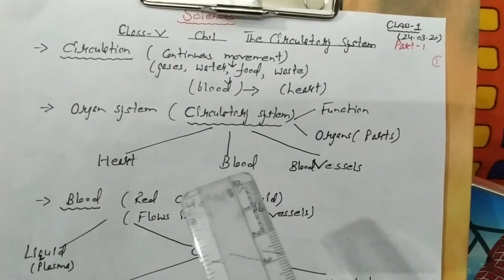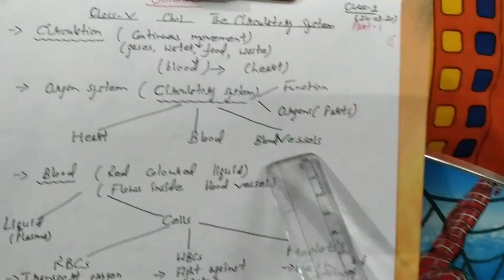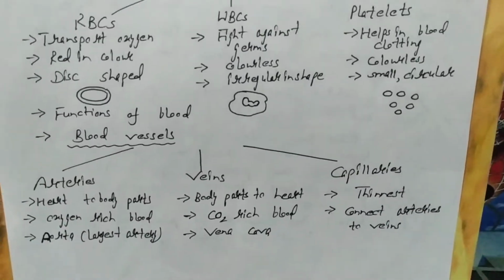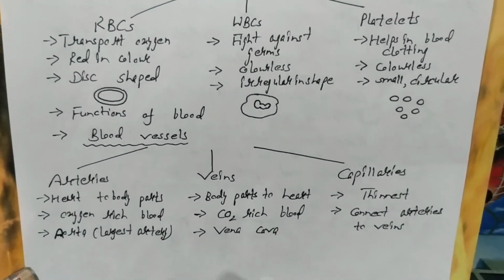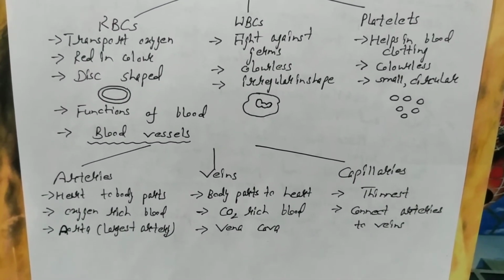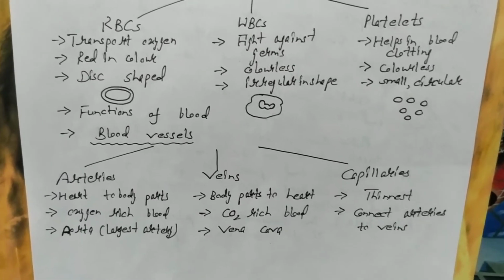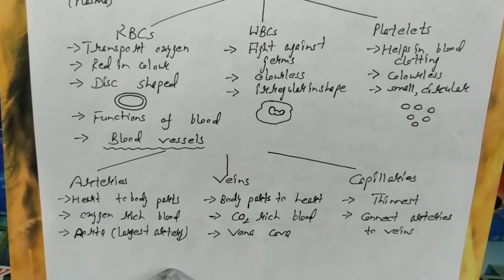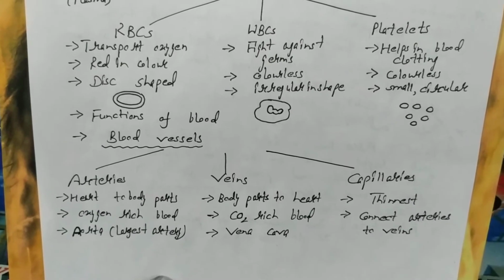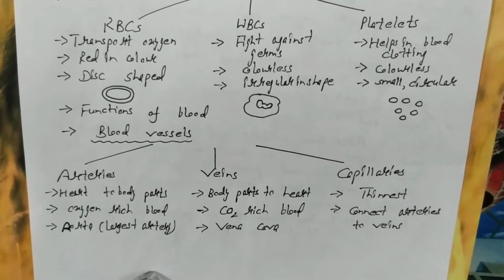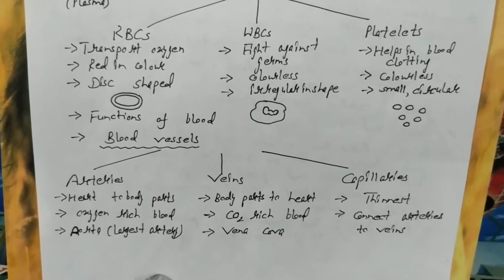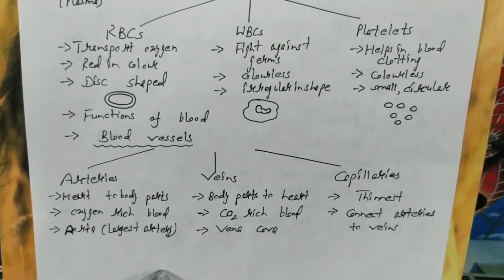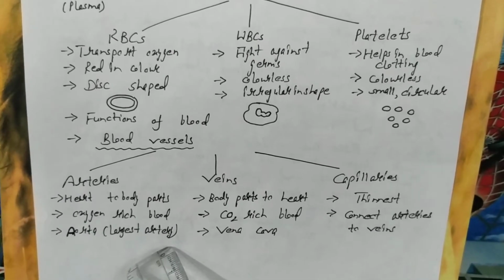Now after studying blood, let us move on to blood vessels. As I told you, blood vessels are the thin tubes inside which the blood flows from one part to another in our body. You must have seen thin pipe-like structures, thin pipes. It is similar to those.